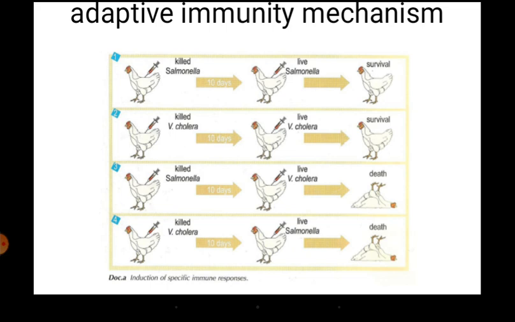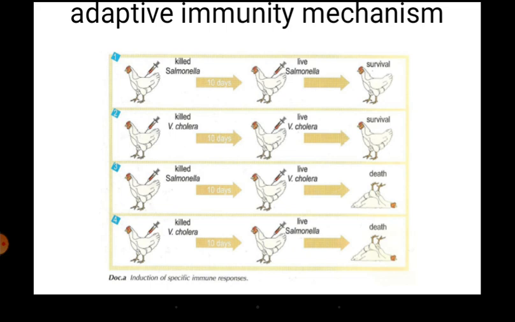In the same way, in the third row, the antibodies raised against salmonella will not protect against Vibrio cholera. To make it simple, the title we have given here is induction of specific immune response, that is, acquired or adaptive immunity is specific in nature.